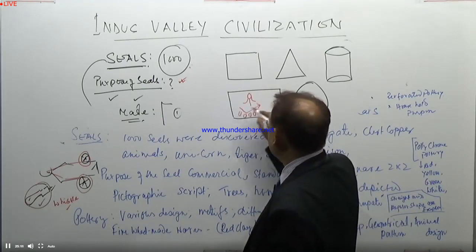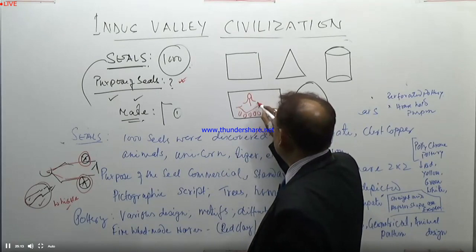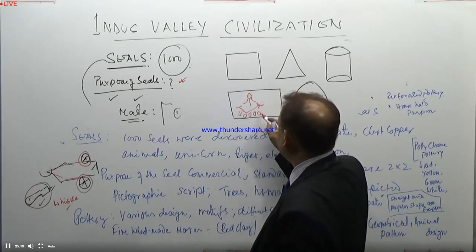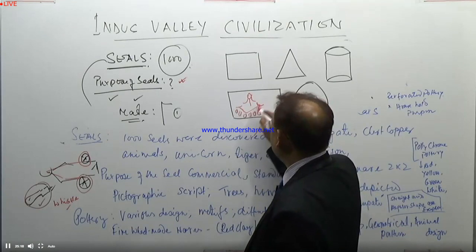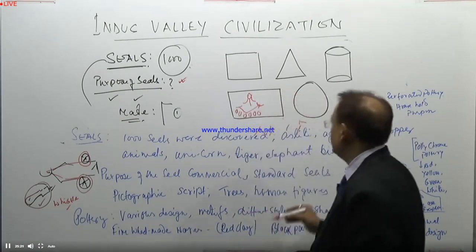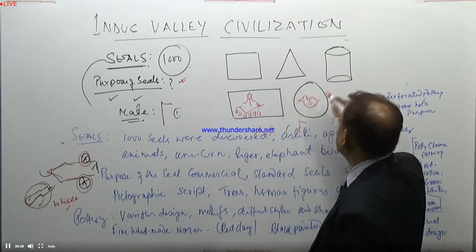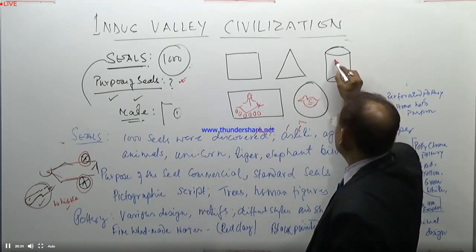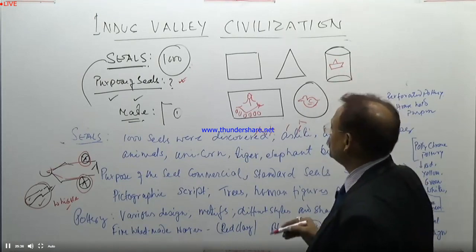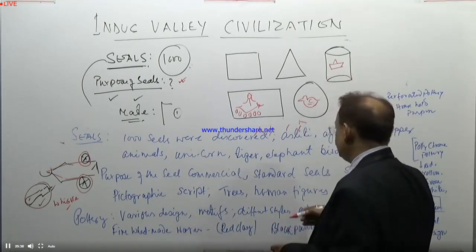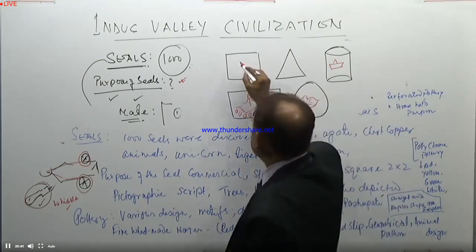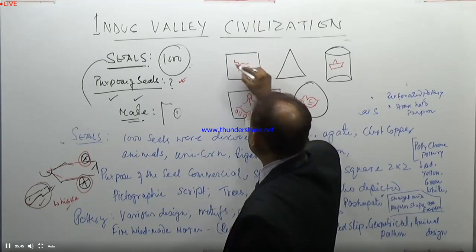In this picture, Pashupati is shown in this figure, with animals covering him from all the sides. In certain seals, we also find the picture of birds. In another seal, we also find the image of a boat. In this way, different types of pictures have been depicted on the seals.